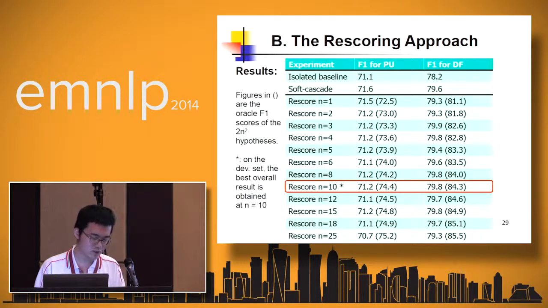So previously, both the cascade and the rescoring approach involve the combination of several models. Since these models are trained separately, there's a lack of global optimization if we consider both tasks as one joint task. So in machine learning, there are joint prediction models which can predict multiple levels of labels simultaneously, as their model training involves global optimization of all parameters.